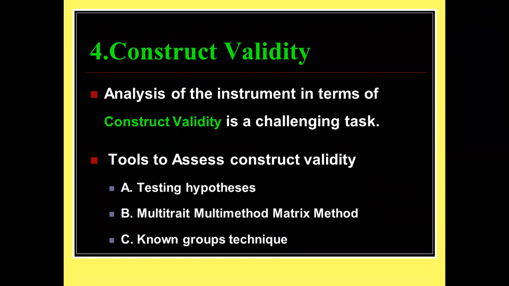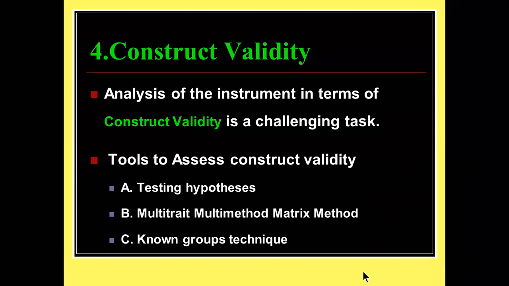In research, we are developing a hypothesis. So what we are going to do, we use some statistical calculation and prove whether that hypothesis is accepted or rejected. That is testing of hypothesis. So we use many calculations like chi-square test, t-test, ANOVA. With the help of those tests, we prove whether your hypothesis is accepted or rejected.